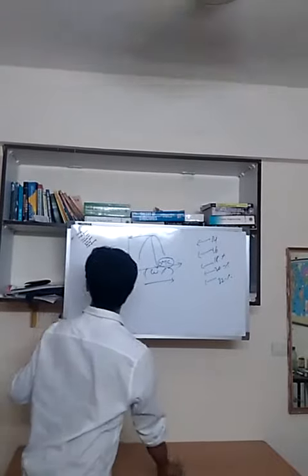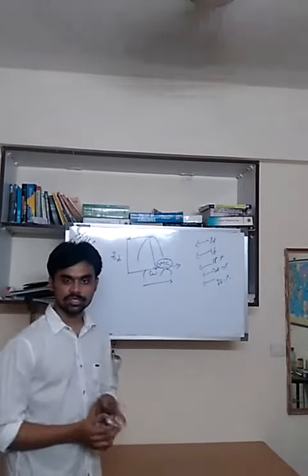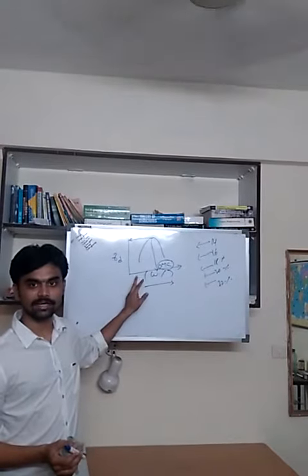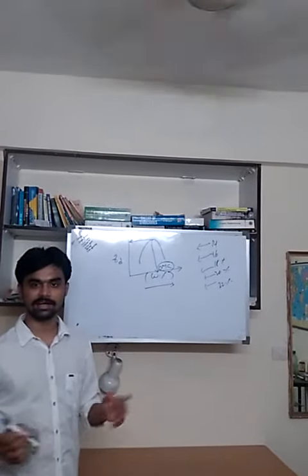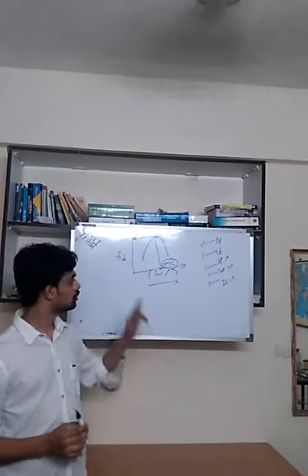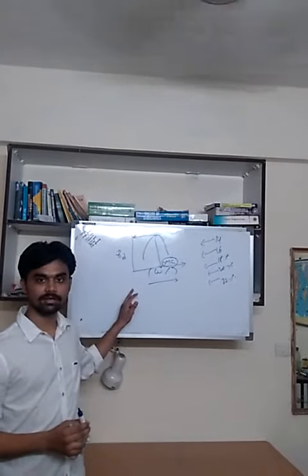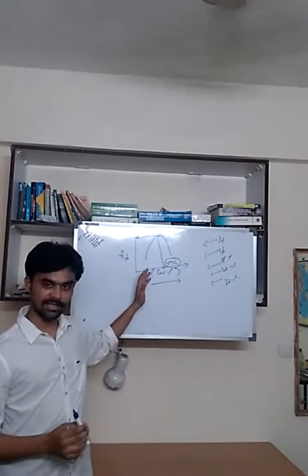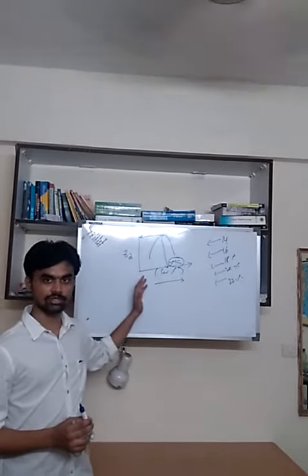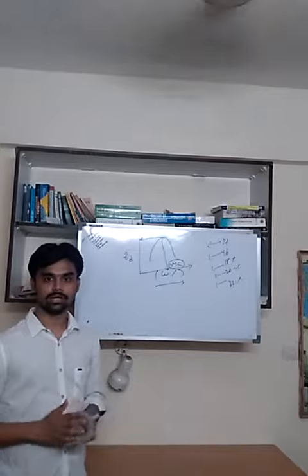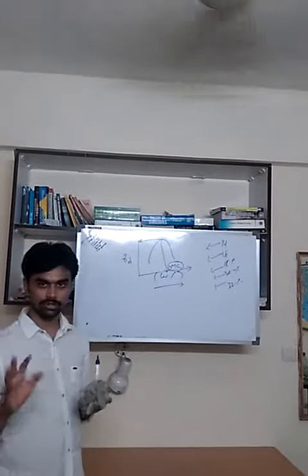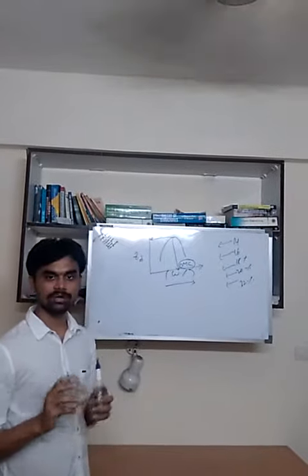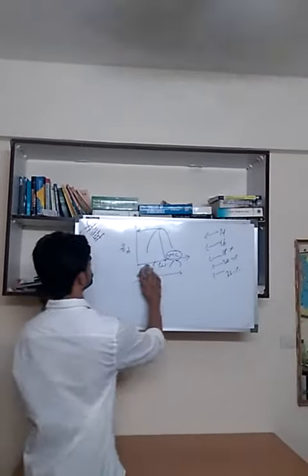And now, the question here is, does this curve remain the same for every type of soil, clay, silt, sand, etc.? Does this curve remain the same for whatever compactive effort we are putting? Remain the same for light compaction, remain the same for high compaction? The answer to this is no, they will not remain the same. But the shape of the curve will remain the same. How is it going to change? I am explaining now.